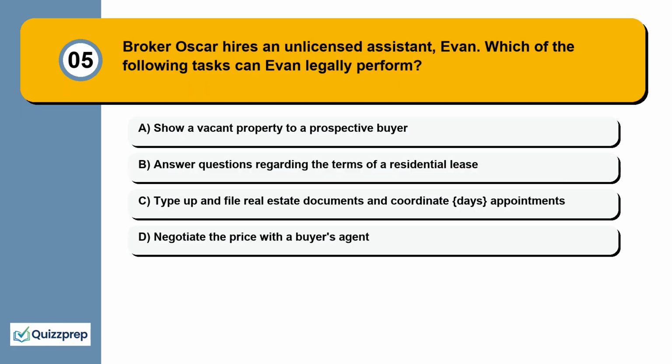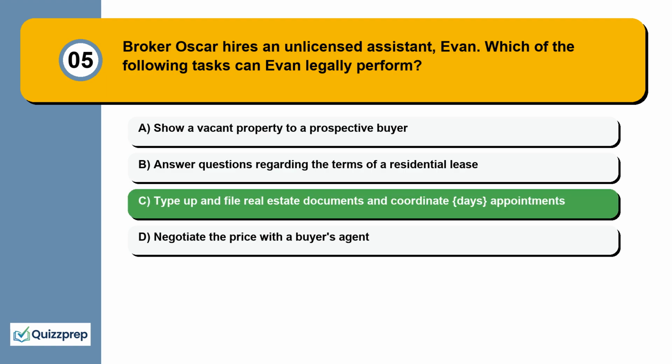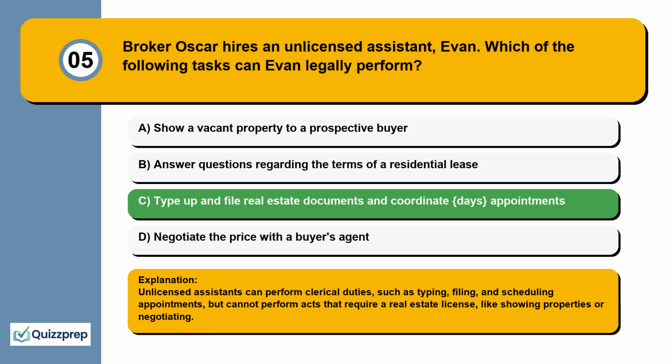Question 5. Broker Oscar hires an unlicensed assistant, Evan. Which of the following tasks can Evan legally perform? Show a vacant property to a prospective buyer. Answer questions regarding the terms of a residential lease. Type up and file real estate documents and coordinate appointments. Negotiate the price with a buyer's agent. Unlicensed assistants can perform clerical duties, such as typing, filing, and scheduling appointments, but cannot perform acts that require a real estate license, like showing properties or negotiating.